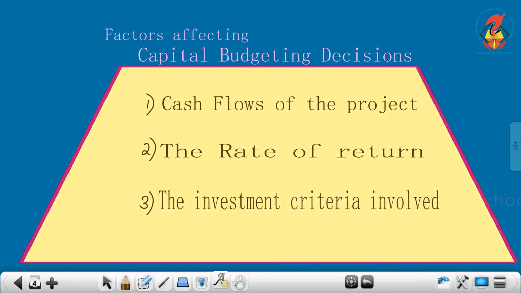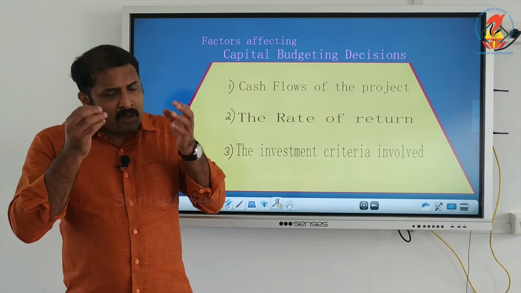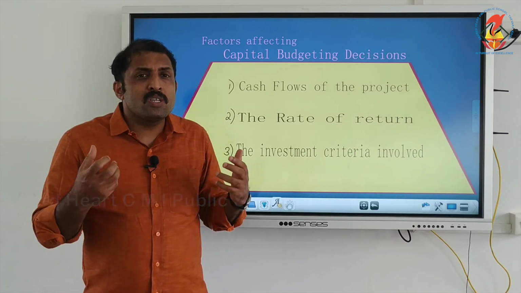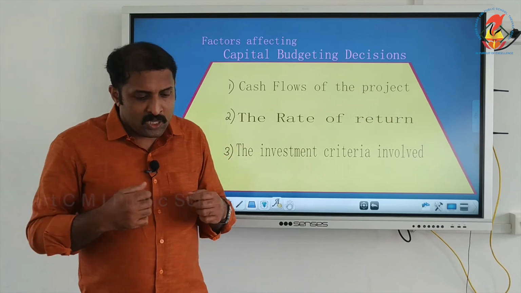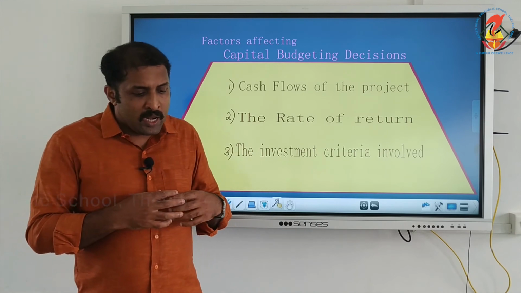Second thing is the rate of return. When we are making investment into an asset, into a venture, we have to check what return it is fetching. Return from each proposal, and risk, is to be analyzed.